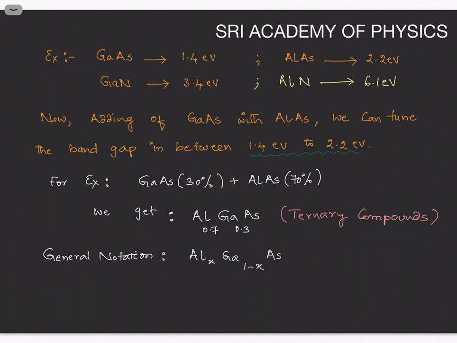Then we get the composition of aluminum gallium arsenide. Now the aluminum composition is 0.7, that is 70%, and gallium is 0.3, that is 30%, with arsenic. Such compounds are called ternary compounds. In this way you also have quaternary compounds. So aluminum gallium arsenide is a ternary semiconductor compound. The general notation we represent as AlX Ga1 minus X As.